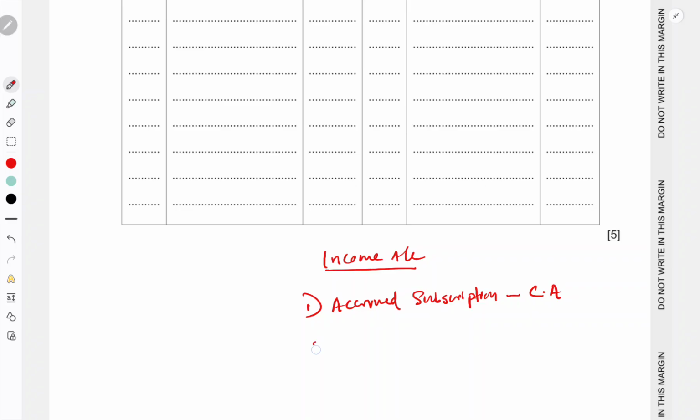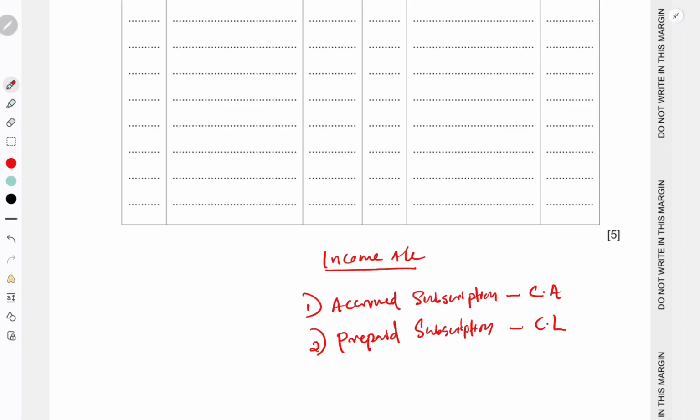Then the second one is prepaid, or paid in advance. Prepaid subscription means members prepaid for the next year. That is a current liability for the firm. So these are the very basic things we need to understand for doing this problem.